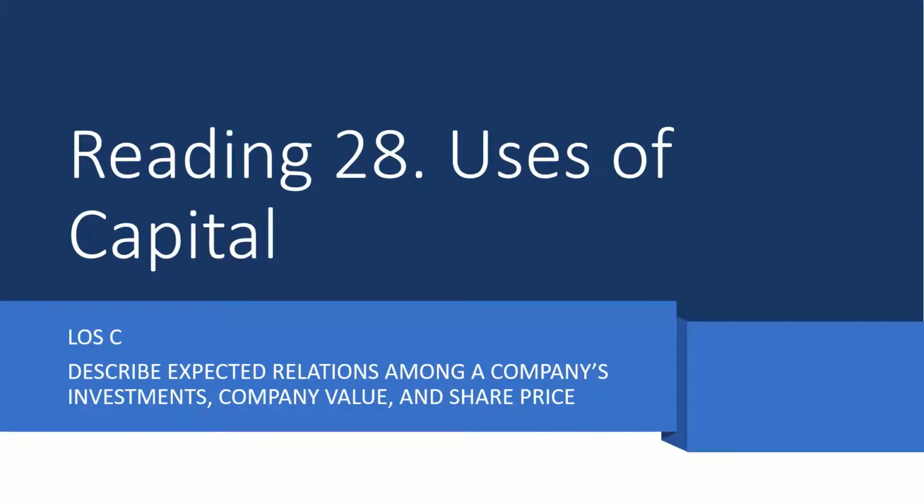Hi, this is Ritika, and we are doing Reading 28 of Corporate Finance, now known as Corporate Issuers, that is, Uses of Capital. We are now on LOSC. This LOS requires us to describe expected relations among a company's investments, company value, and share price. So we just have to briefly describe and not explain the details.